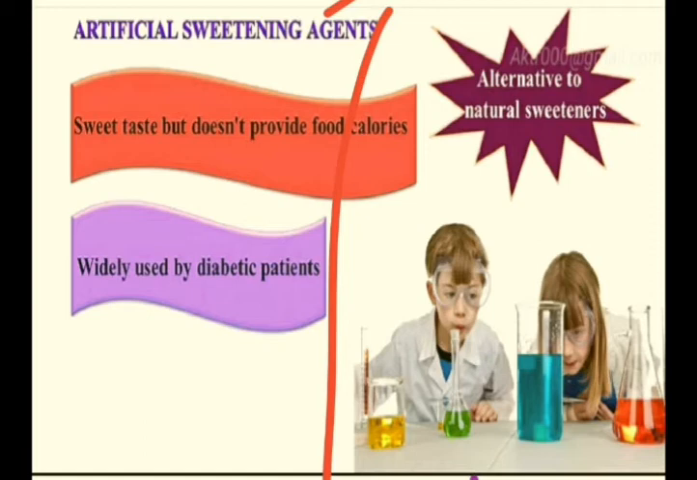So in this particular condition, the doctor will prescribe such persons to use artificial sweetening agents. These are chemical substances which are sweet in taste, but ultimately not sugars. Means they will not give you glucose inside the body after digestion. So that will be a beneficial condition for such diabetic persons.